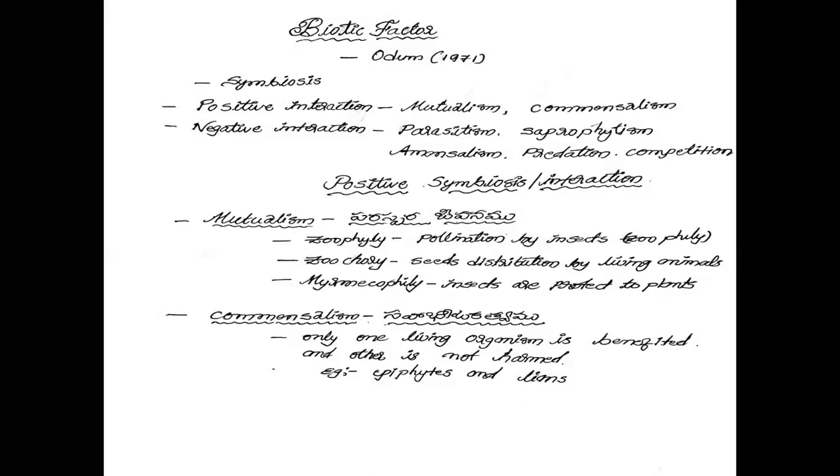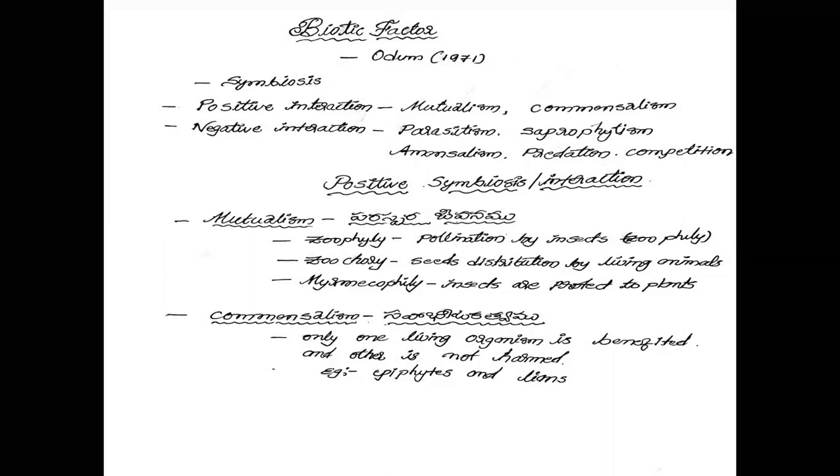At the same time, plants are protected by the insects. If any animal or other living organism touches the plant, the insects automatically attack it. So here also two living organisms are benefited: insects by the shelter of the plant, and plants by the protection of the insects.